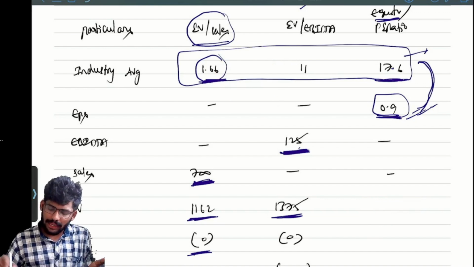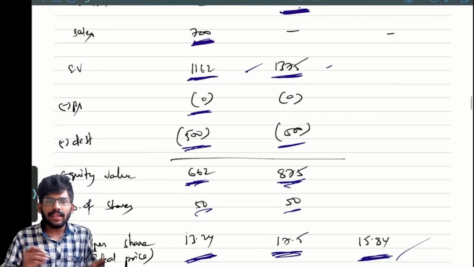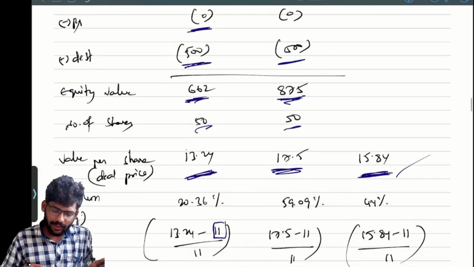Okay. Now don't think like that. For this, EBITDA is given, sales also given. So directly we can calculate enterprise value. There is no preferential capital, no need to reduce. Debt is given, so 500. We got 662, 875. Number of shares also given. We got this value.